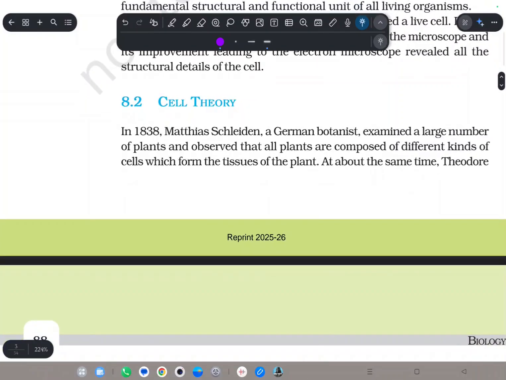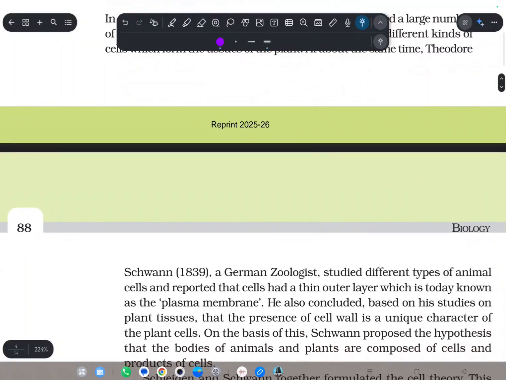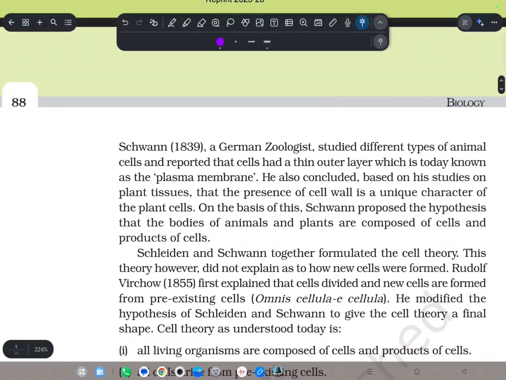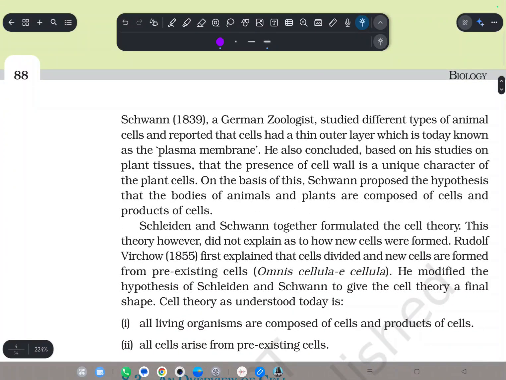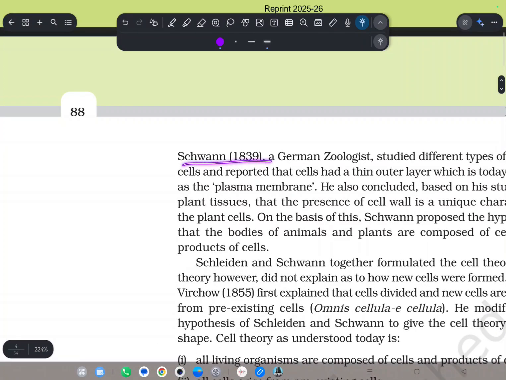Now we will talk about cell theory. In cell theory, there were two scientists initially who gave their ideas. Matthias Schleiden, a German botanist, in 1838 studied a large number of plant cells and said that different kinds of cells come together to make the tissues of plants. At almost the same time, in 1839, Theodor Schwann, a German zoologist, studied different types of animal cells and reported that the cell has a thin outer layer, which is today known as the plasma membrane.